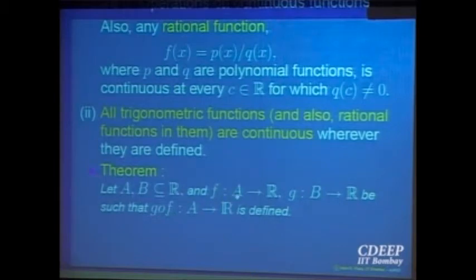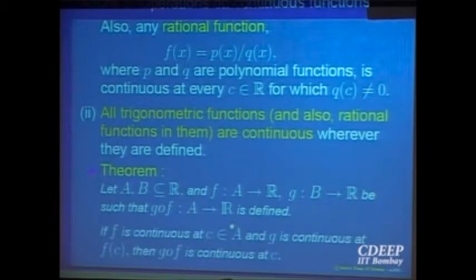f takes points of A into R, and those points are part of B, and g is defined there, so g takes that point to somewhere else. So g composite f means first take a point x, apply f to it, you get f(x), apply g to that, you get g(f(x)). That is a composite function. Whenever that function is defined, it is a continuous function. If f is continuous at c, then c goes to f(c), which is inside B. g is defined there, so g should be continuous at the point f(c). Then the composite function is continuous at the point c.